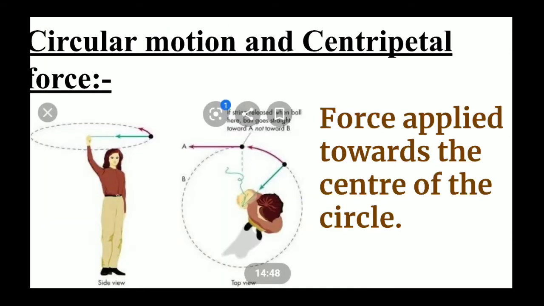Now you have to study circular motion and the centripetal force. First we see what circular motion is. Here you can see in the picture, a stone is tied to a string, and the girl is rotating the string around in a circular motion. This motion of the stone is called circular motion. When you move the stone round and round, where are you applying the force? Yes, the force is applied towards the center of the circle, so this force is called the centripetal force.